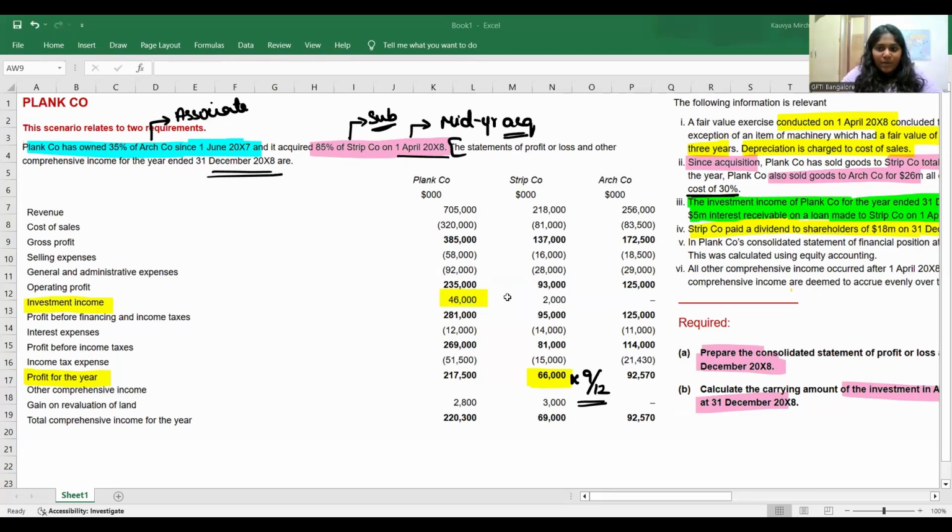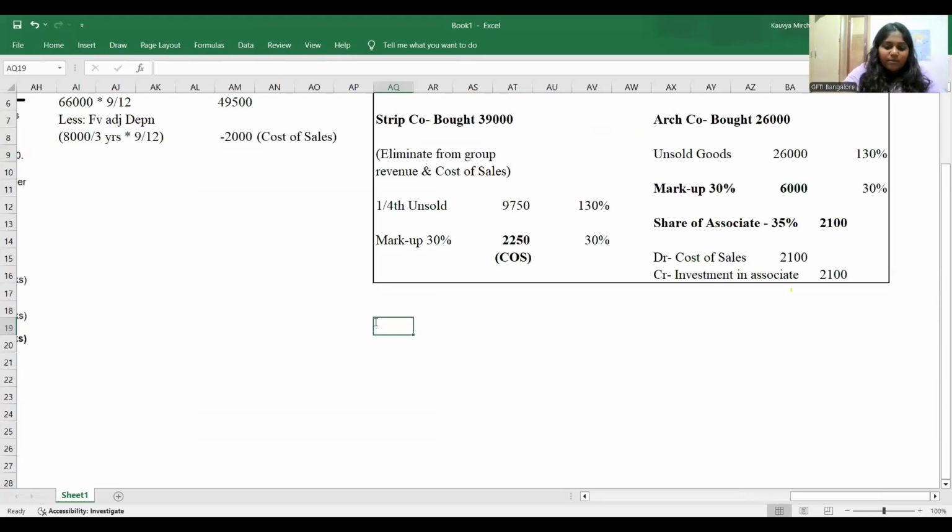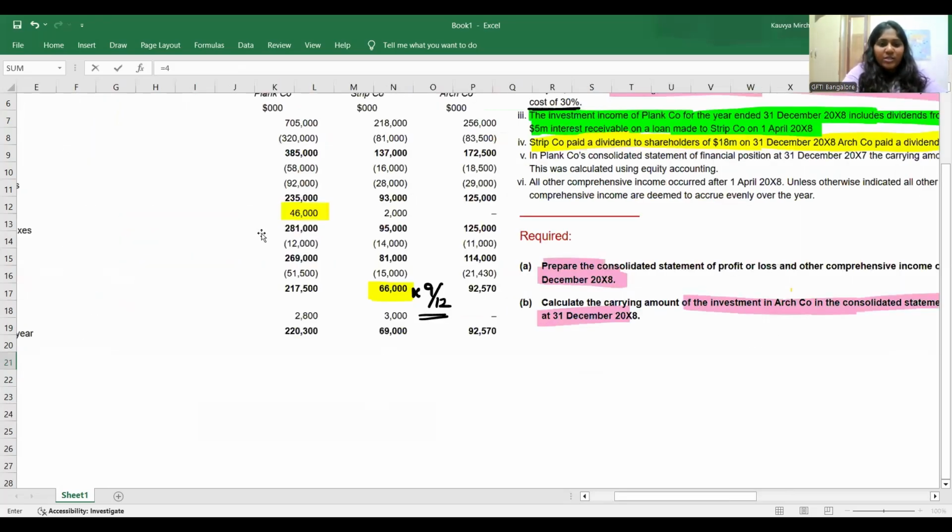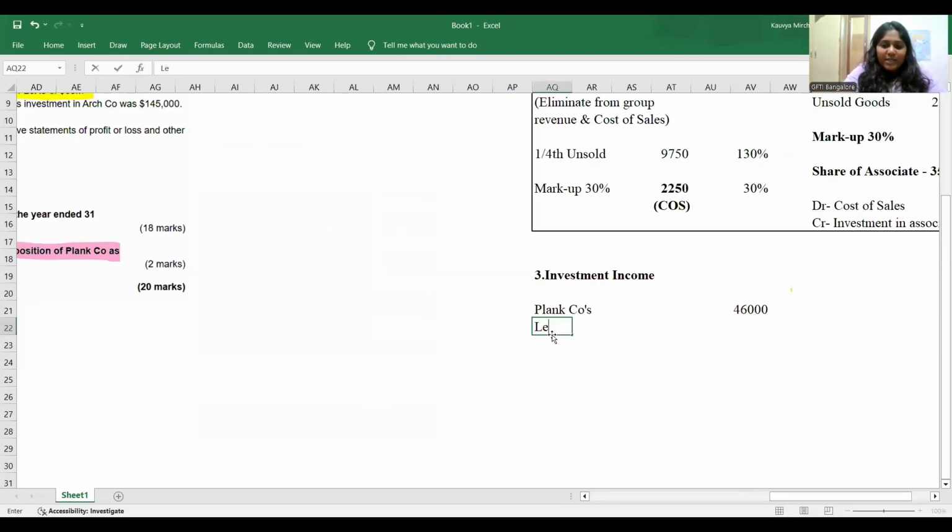eliminated. Let's prepare working note number 3 for investment income. Understand what is my investment income of Plan company alone. Plan company's investment income as per your trial balance is 46 million. In this, first you have to deduct dividend from Strip company.